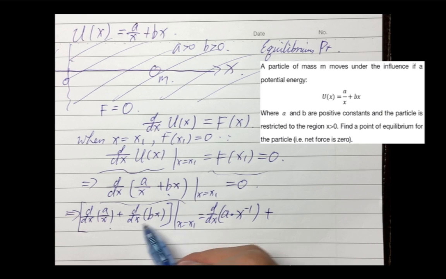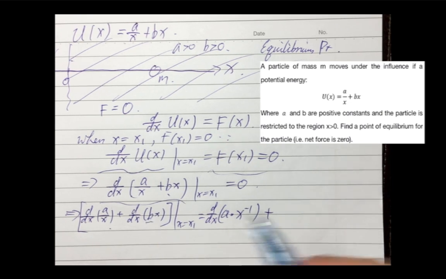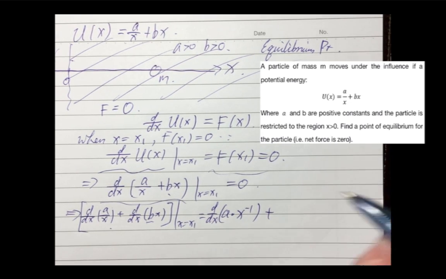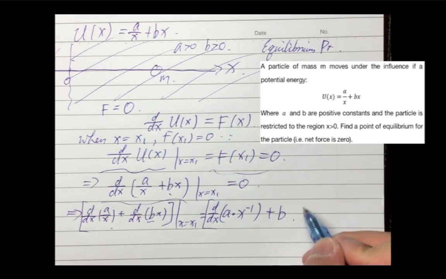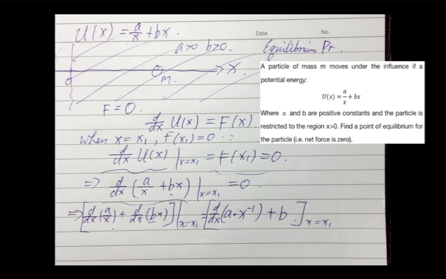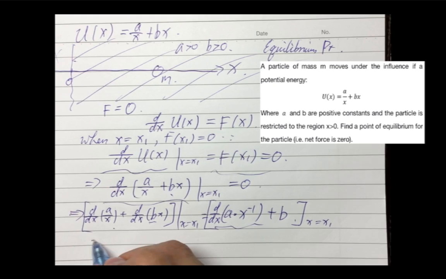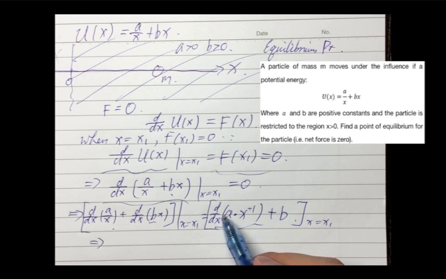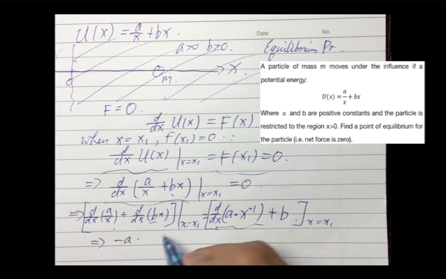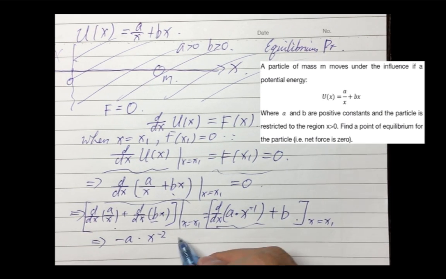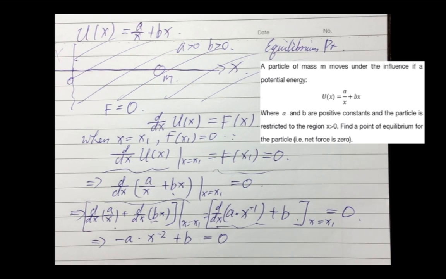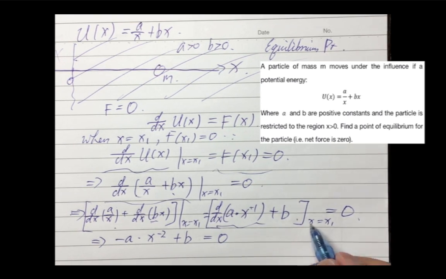And for this part, if we do differentiation, we just remain with b. This x goes to 1. So it's b, and here x equals x1. Now we do differentiation for the other part. We shift this -1 outside and in front of a, times x to the power of -1 minus 1, so it's -2. Plus b equals 0, right? So we get this equation, and in this case, x equals x1.